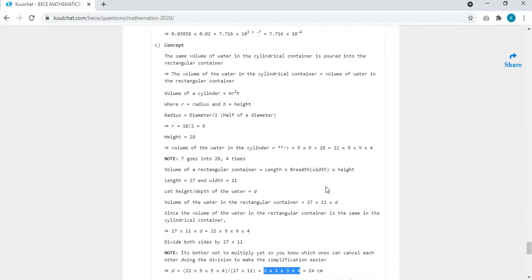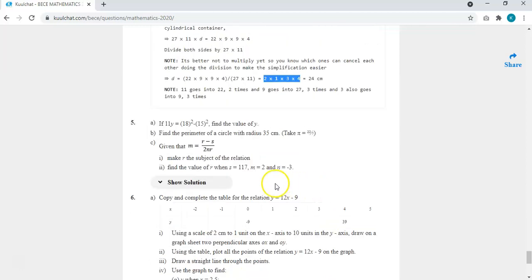So we move on to question number 5. Question number 5 says if 11y is equal to 18 square minus 15 square, find the value of y. So this one, there are two ways of solving it. You can calculate this one, then you calculate that one, then you subtract. Then the result you get, you continue with the simplification by dividing the result by 11.